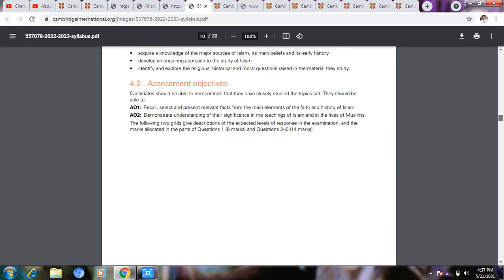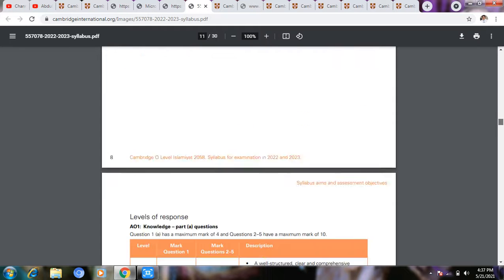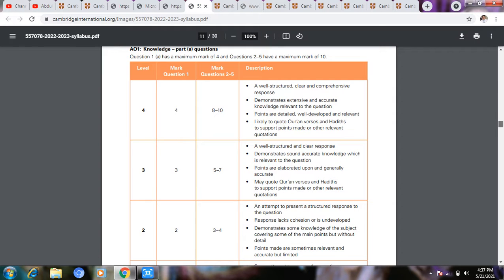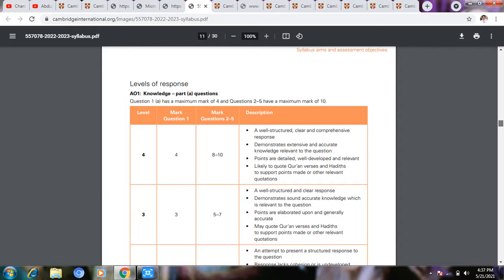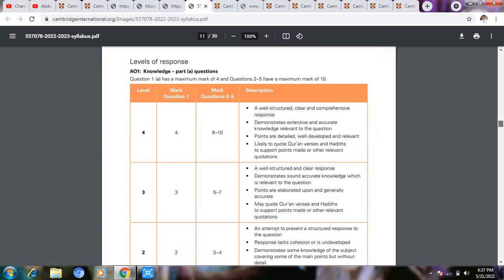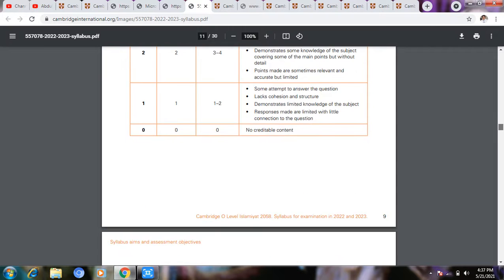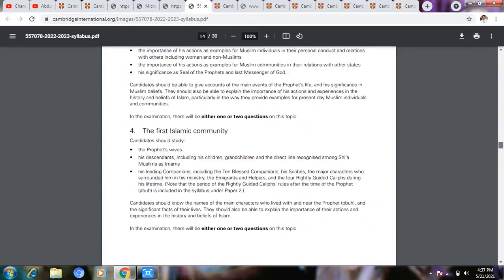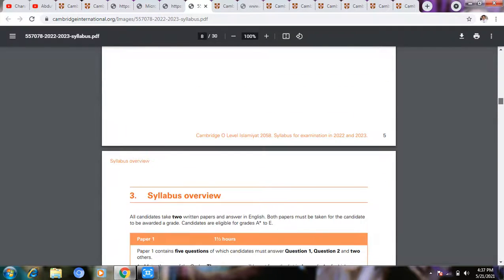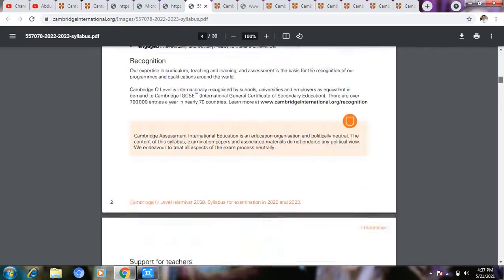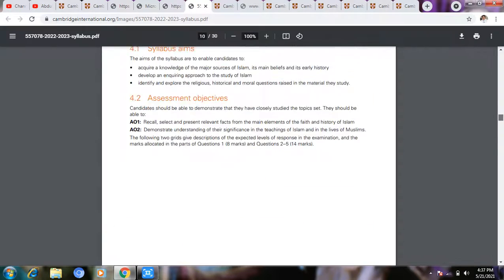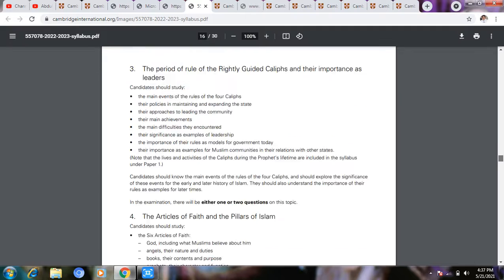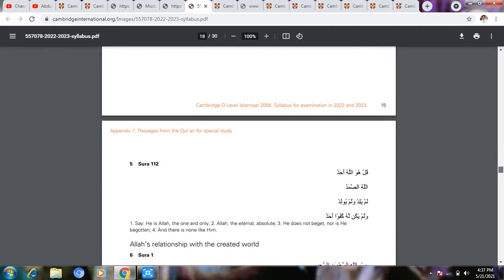Each and everything will be inside your curriculum or syllabus. Now it is a detailed curriculum there. After that we are going to see the marking scheme of that paper.